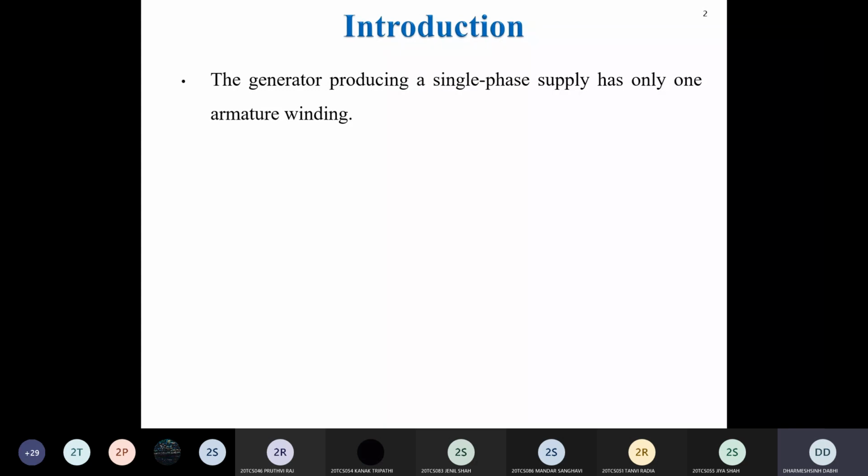Clear? So how is single phase generated? It is generated by the single phase generator, and the single phase generator has only one armature winding. There are two windings, one is the stator winding and another is the rotor winding. The winding on the stator we call the armature winding. So in the single phase generator we have only a single armature winding, so that produces only single phase.